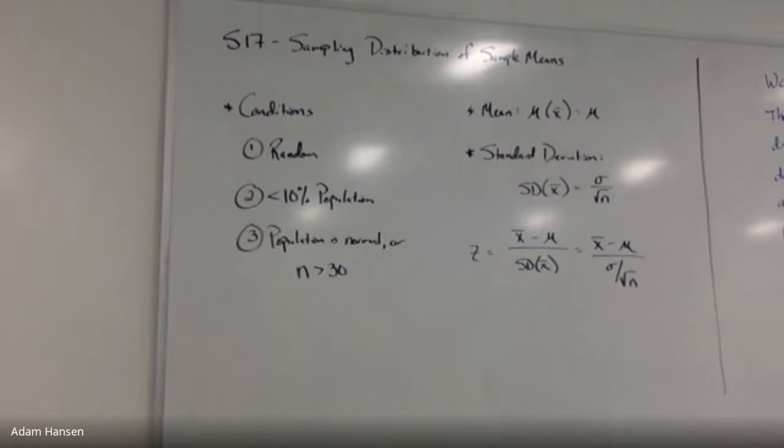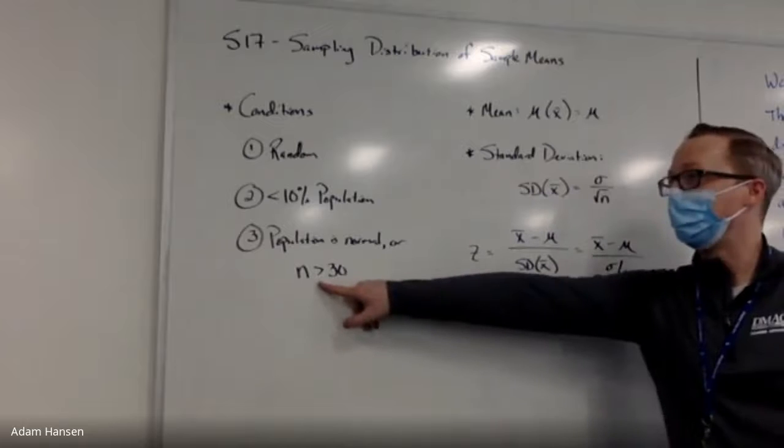Random sample, less than 10% of the population, so each sample is independent. And to be sure that the central limit theorem applies, either the population should be normal to start with, or we sample enough times to make it normal by central limit theorem.